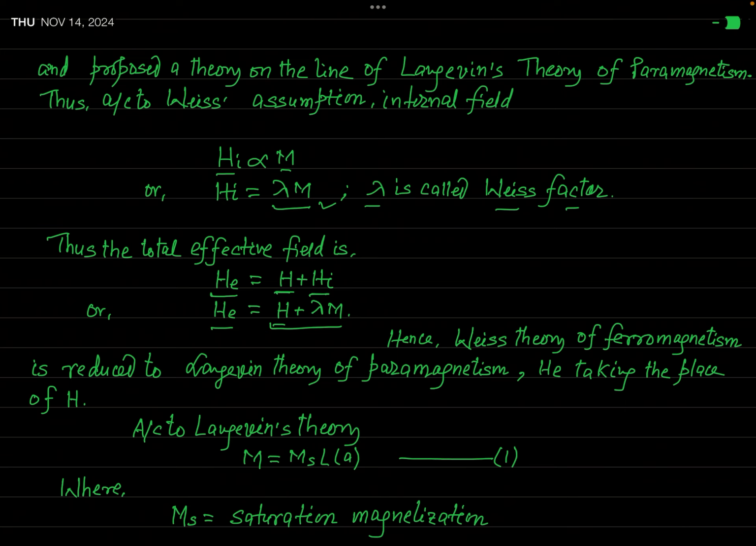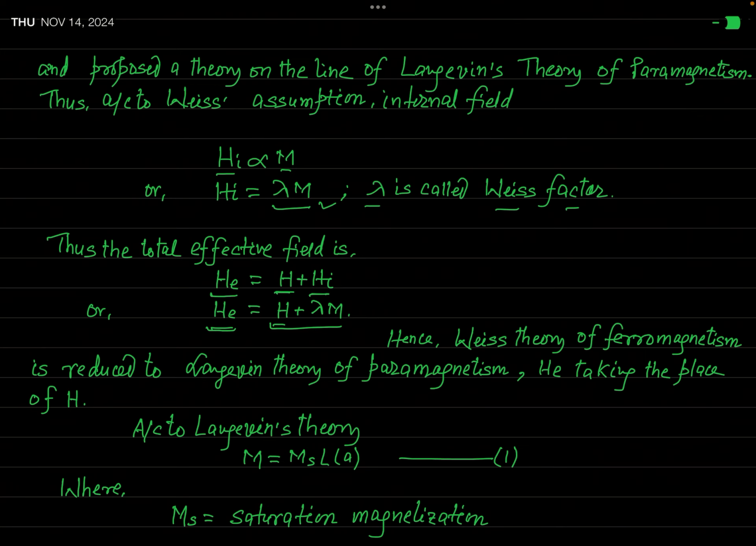Where there will be H, that must be replaced by He if you are talking about the Weiss theory of ferromagnetism. So actually, Weiss theory of ferromagnetism is simply the Langevin theory of paramagnetism. Only you have to replace the external magnetic field H in the expression in Langevin theory by this effective magnetic field He. Okay?